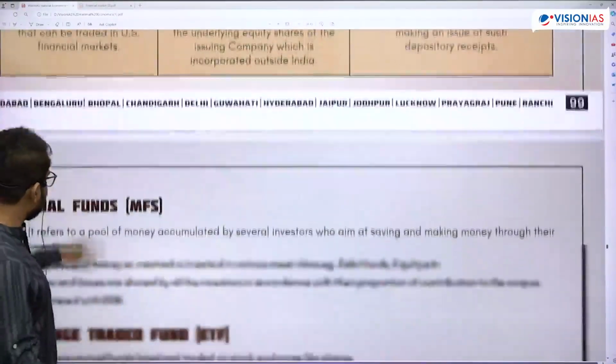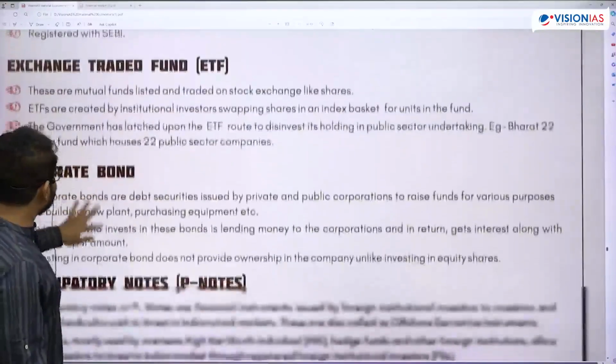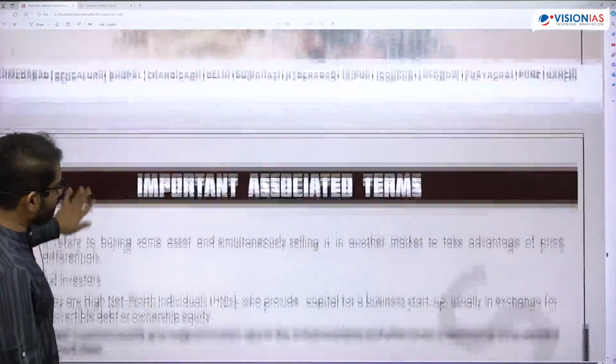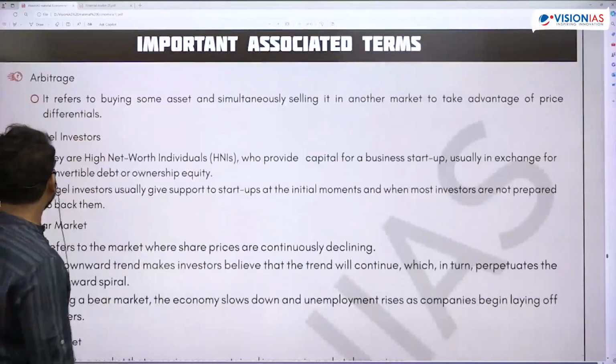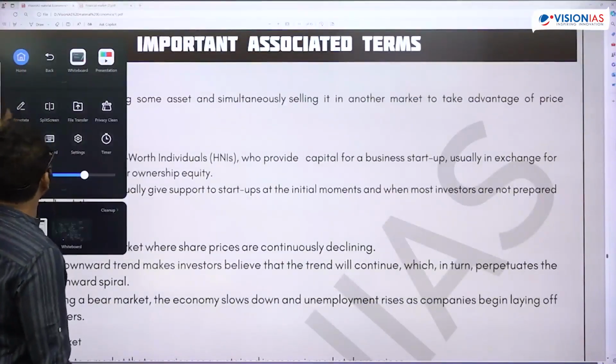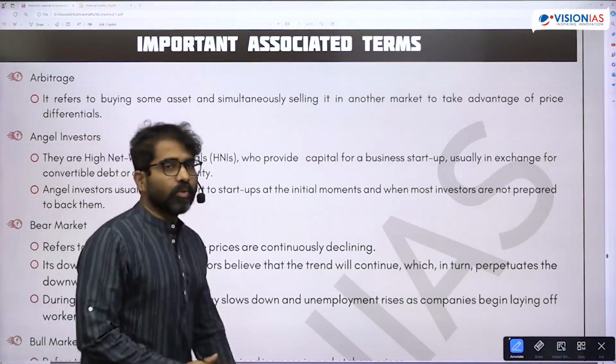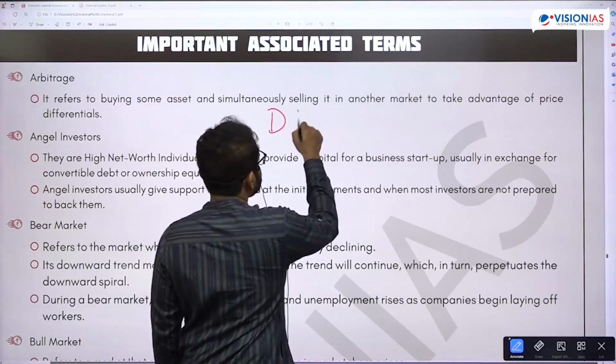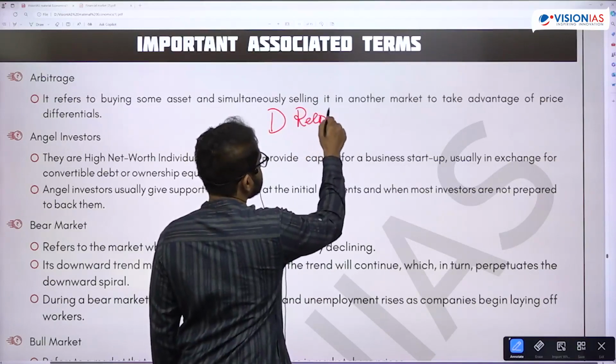It goes on and on. Okay, so I'll come to that. There are a lot of words here, so one by one we will do. One is depository receipts, or DRs.